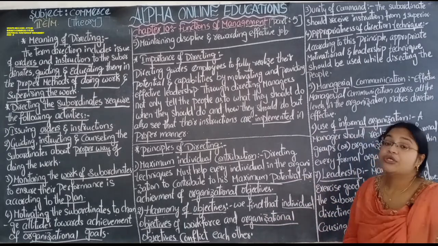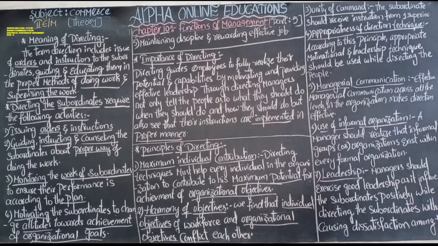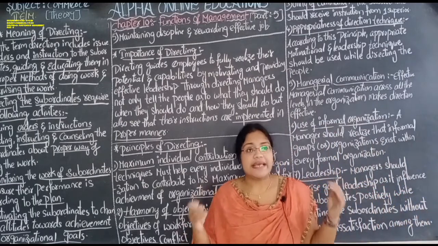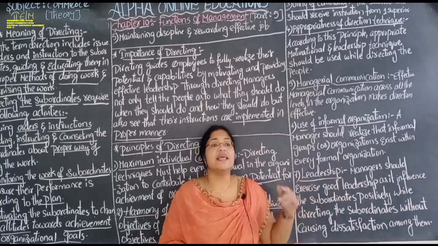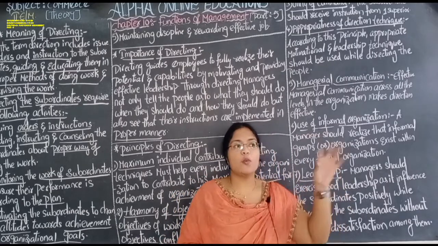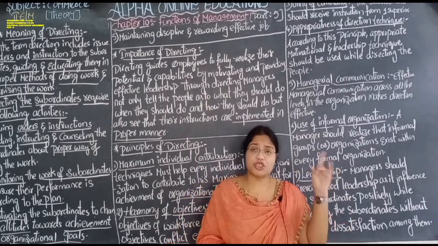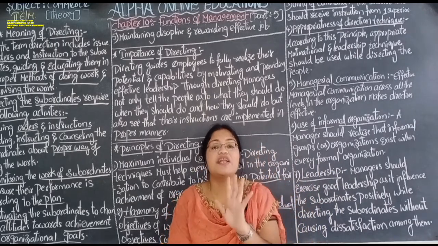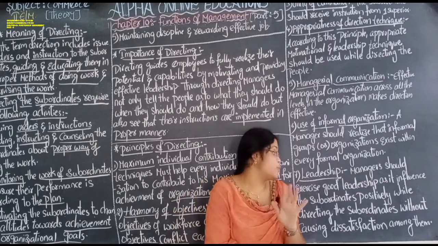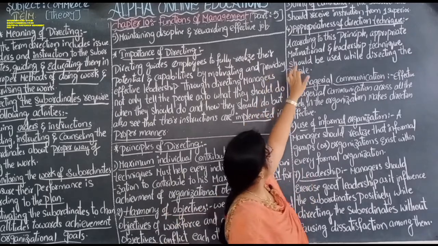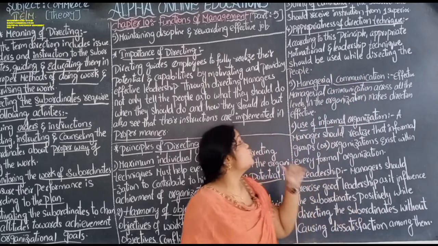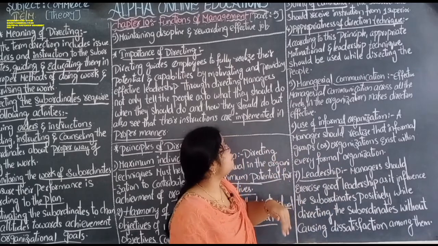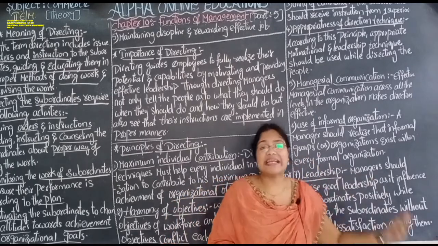Next is the unity of command. Command means what? In the unity of command, one subordinate, or a group of subordinates, should receive instruction from one superior. Command should be received from only one superior. Next, appropriateness of direction techniques. According to this principle, appropriate motivation and leadership techniques should be used while directing the people.